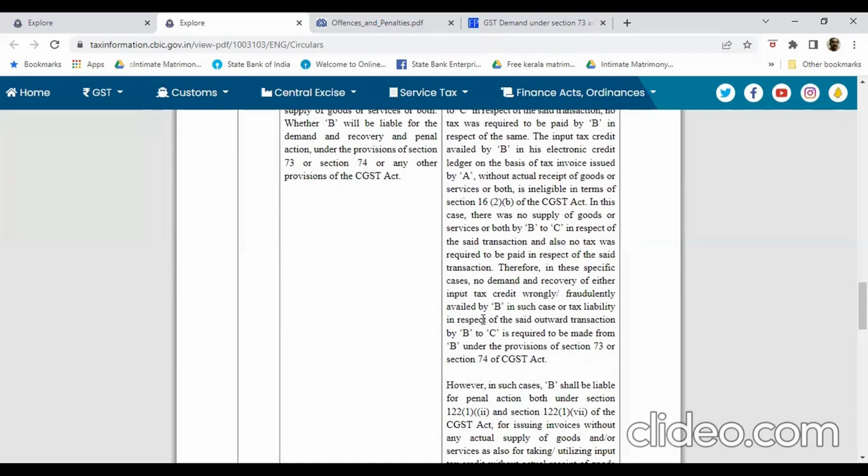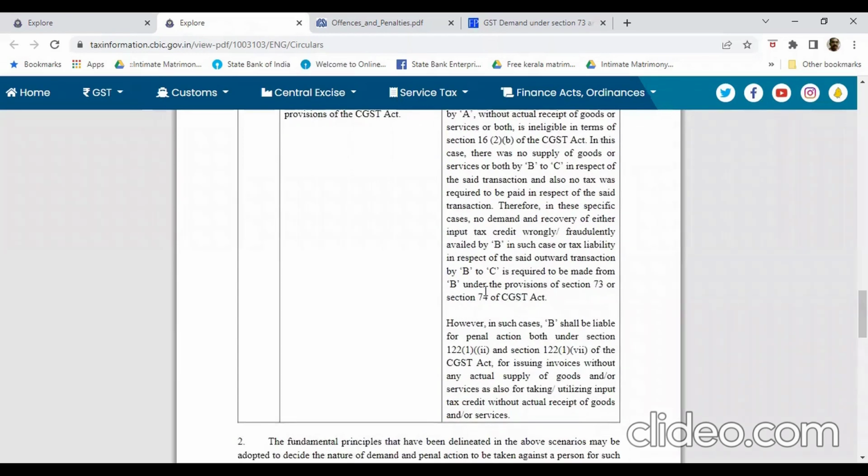There is no outward supply; B has issued an invoice to Mr. C, but for that transaction there is no tax liability to be paid by Mr. B. Therefore, no penalty will be required to be paid by Mr. B under the provisions of Section 73 or Section 74 of the CGST Act.